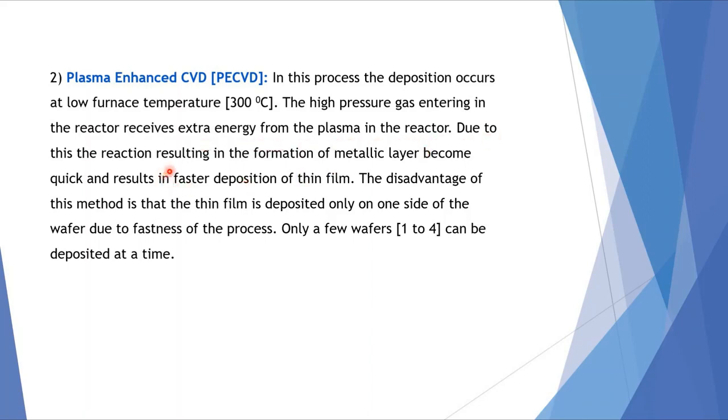Due to this, the reaction resulting in the formation of the metallic layer becomes quick and results in fast deposition of thin film. The disadvantage of this method is that the thin film is deposited only on one side of the wafer. Due to the fastness of the process, only a few wafers, 1 to 4, can be deposited.